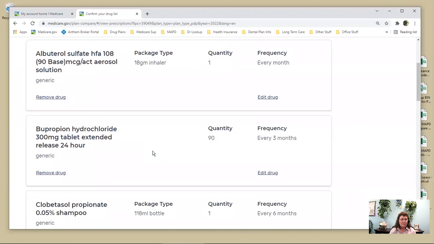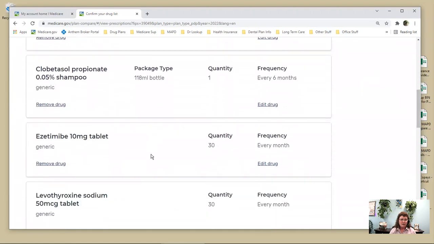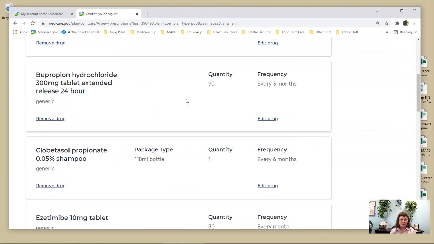Now, something else to be aware of is, do you take something every 3 months or every month? If you get this prescription filled every 3 months, you don't want to put in 30, even though it's once a day, so that's 30. 3 months, 3 times 30 is 90. Likewise, if you take something twice a day, that's 60 a month times 3 months is 180. So you want to make sure you've got your math right. You can always look at your bottle and see how they do it.